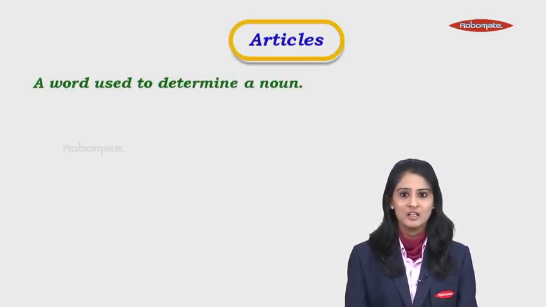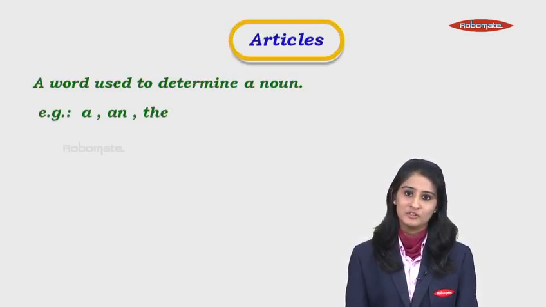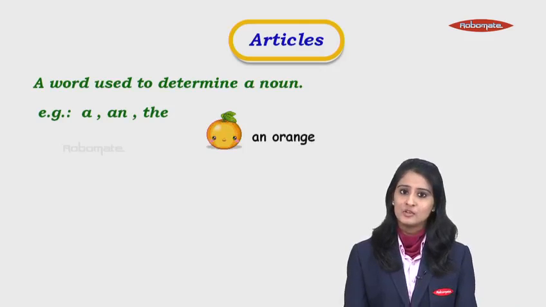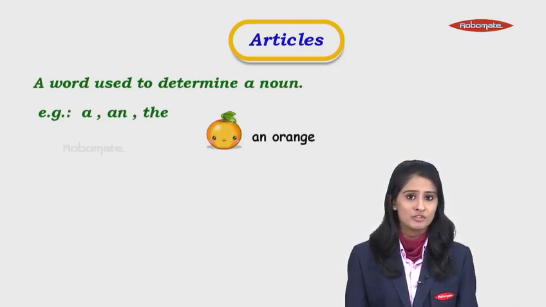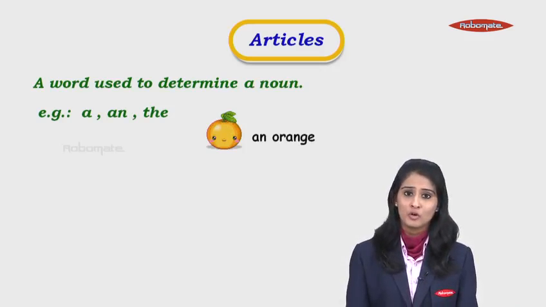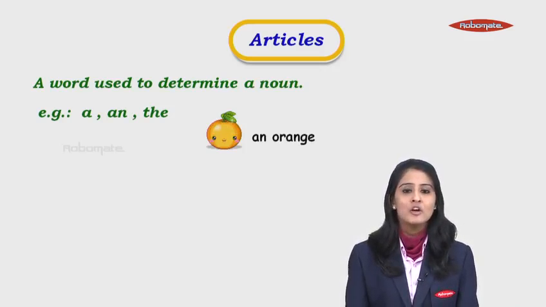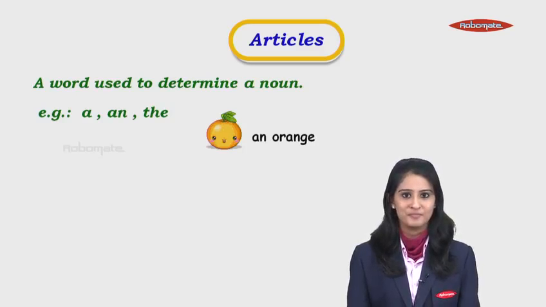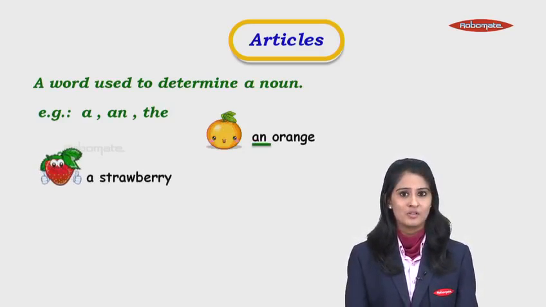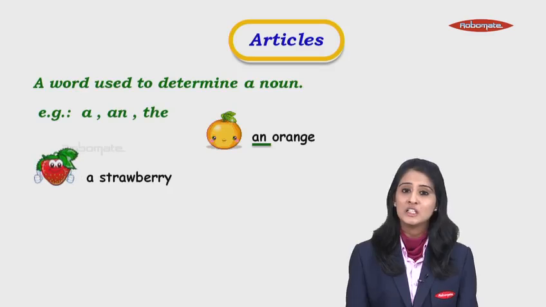The articles. It's a word used to determine a noun. For example, a, an, the. Let's take a look at the first example, an orange. We all know why we have put the word an. It is because the word orange starts with a vowel sound. The next example now, a strawberry. S is a consonant sound. Thus, we have used the word a.